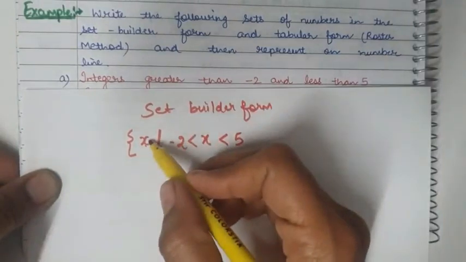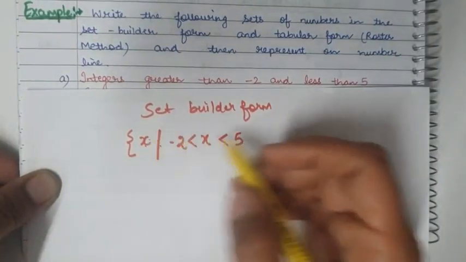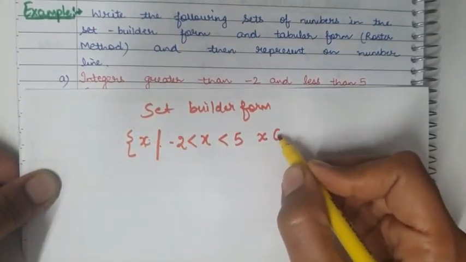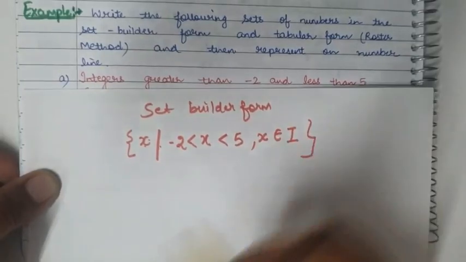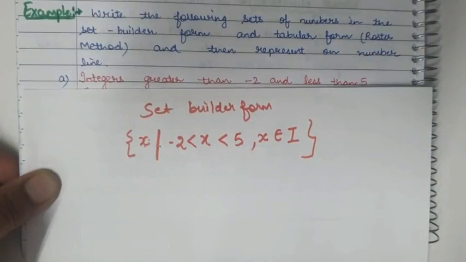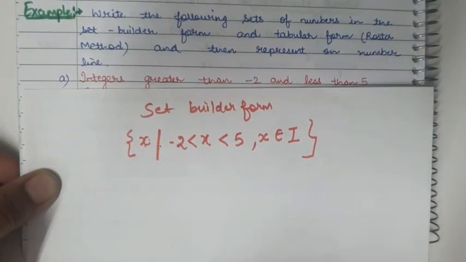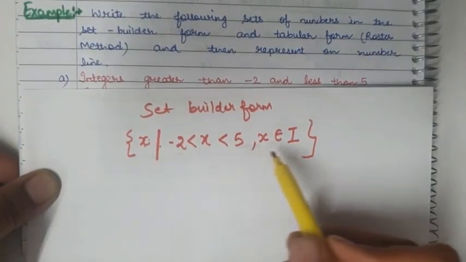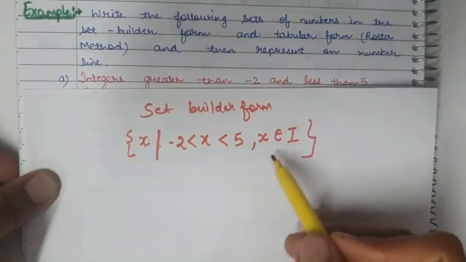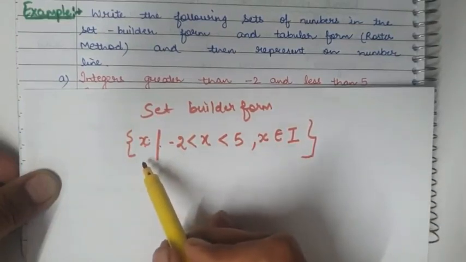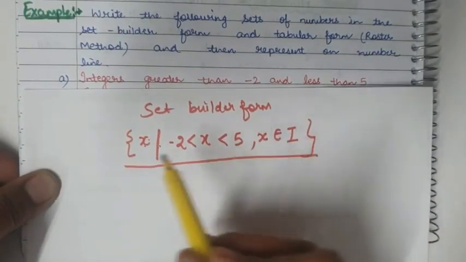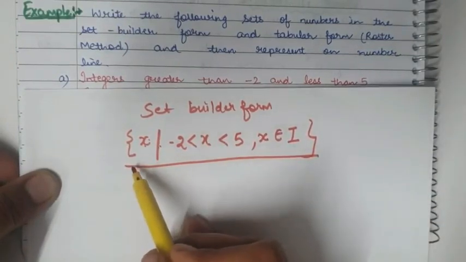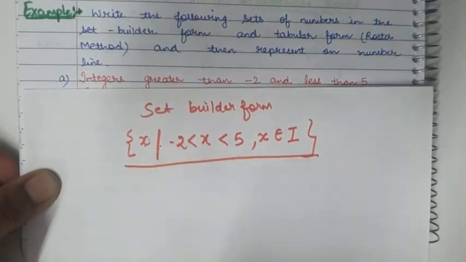And since this is an integer, so we will also write x belongs to I or Z. So this is your set builder form. In tabular form, we represent the elements in commas. But in set builder form, we represent like this. We always start with x such that according to the question.